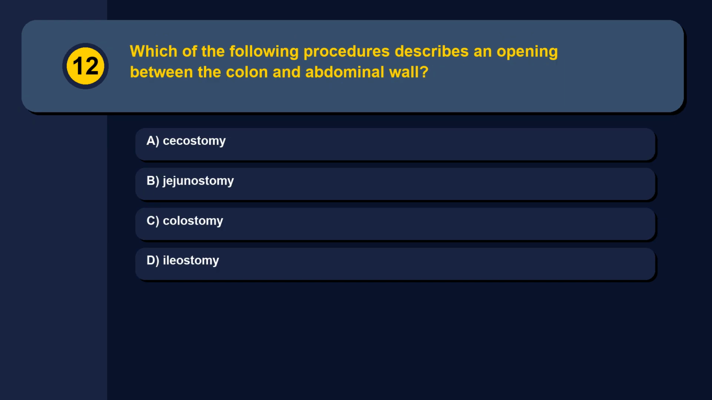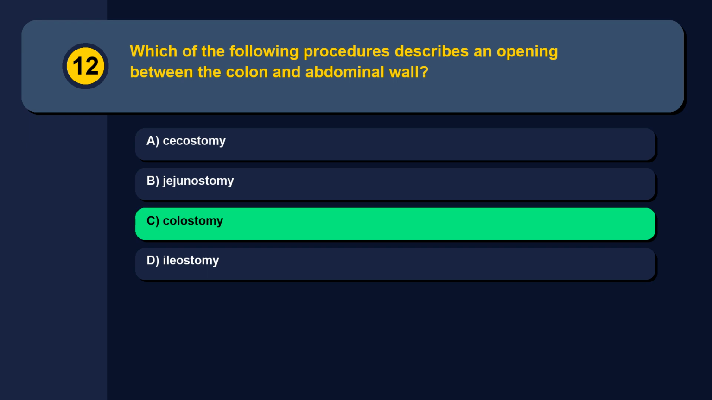Question 12. Which of the following procedures describes an opening between the colon and abdominal wall? Option A, cecostomy. Option B, jejunostomy. Option C, colostomy. Option D, ileostomy. The correct answer is option C, colostomy.